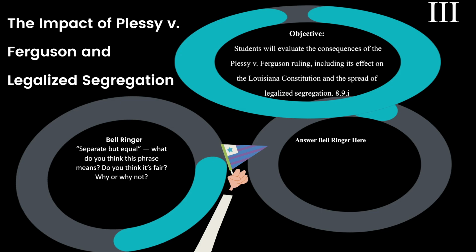Today we're going to be talking about the impact of Plessy versus Ferguson and the legalization of segregation. We're going to be talking about the changes made to the Louisiana Constitution because of Plessy versus Ferguson. And our objective for today: students will evaluate the consequences of the Plessy versus Ferguson ruling, including its effect on the Louisiana Constitution and the spread of legalized segregation.